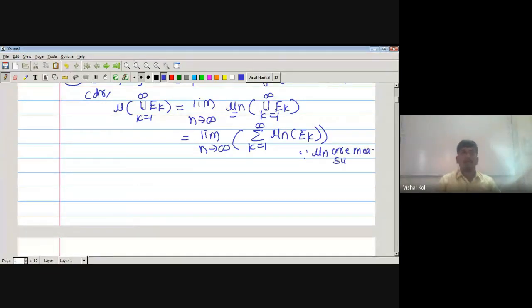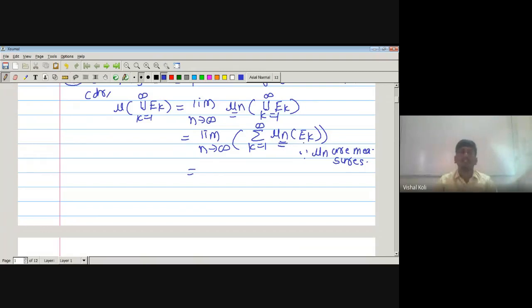Now, as we are given that mu n is an increasing sequence, that is mu n plus 1 of E is greater than or equal to mu n of E. As it is an increasing sequence, whether we take the sum first or the limit first, there is no effect on its value.